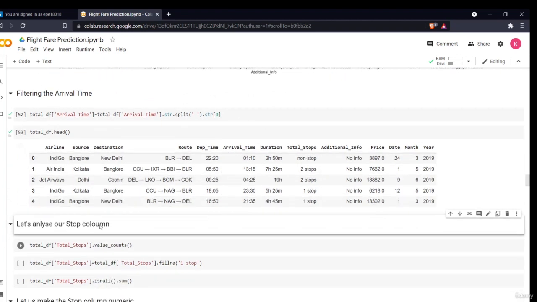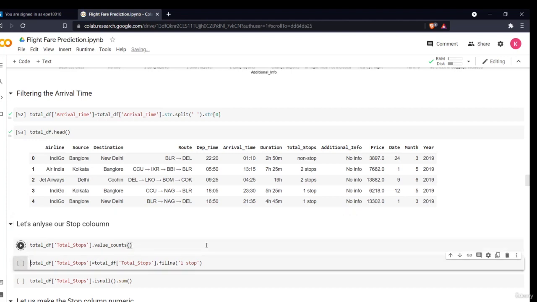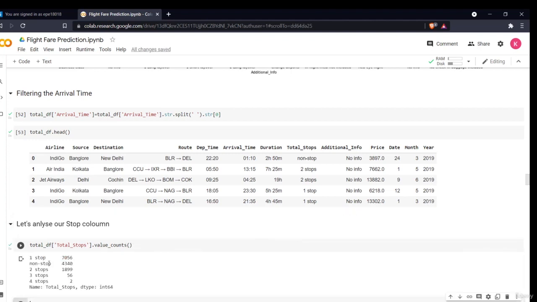Now there is a column named total stops. Let's see how many total stops there are. One stop there are 7,056 flights, non-stop are 4,343 flights, and then second stop, third stop and fourth stop.